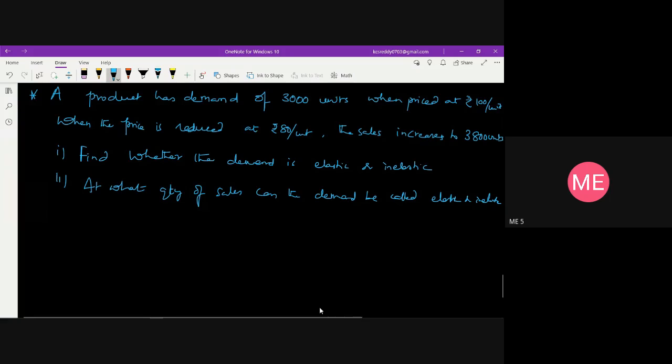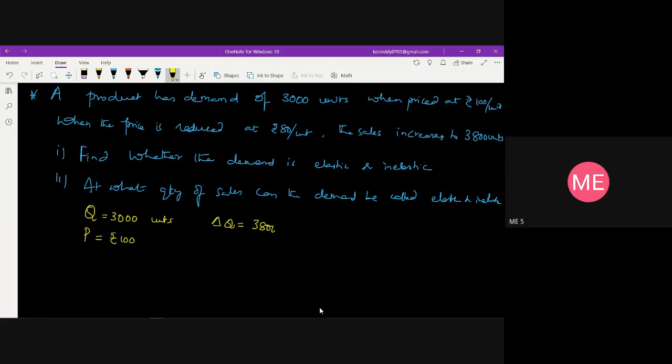So the given data: the original quantity demanded, Q, is 3000 units. The original price of the product is rupees 100. The change, delta Q, is the new quantity minus the original quantity, 3800 minus 3000, which is equal to 800. Whereas for delta P, there is a price change from 100 to 80, so the reduction in the price is rupees 20. So I have delta P as well as delta Q.